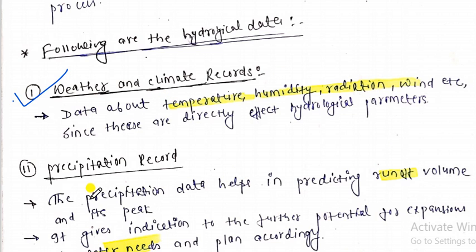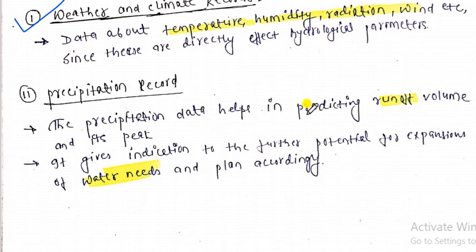Similarly, precipitation records. Precipitation records help in predicting the runoff volume and its peak. These records help us predict how much water will run off and how much will evaporate. As I have told you, precipitation is the sum of evaporation and runoff. Remember what I said earlier? So from here we can easily predict the runoff.